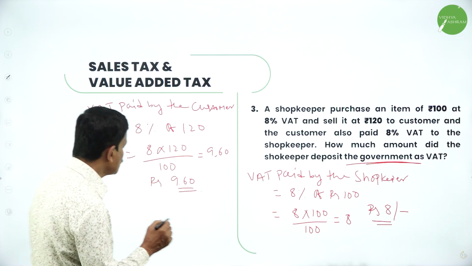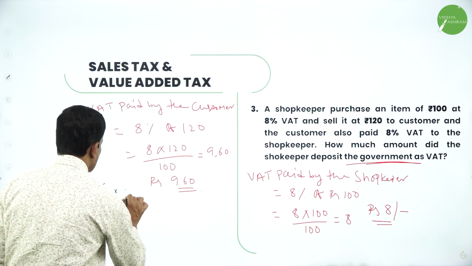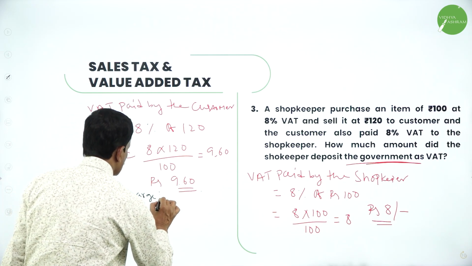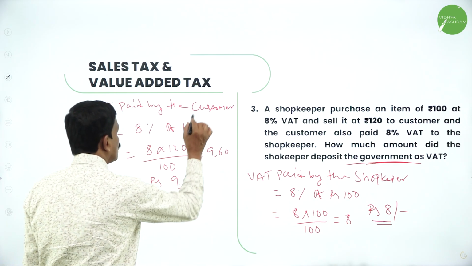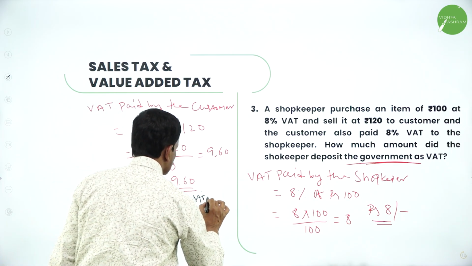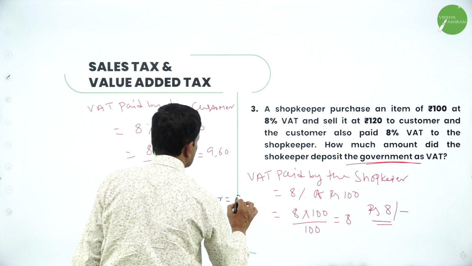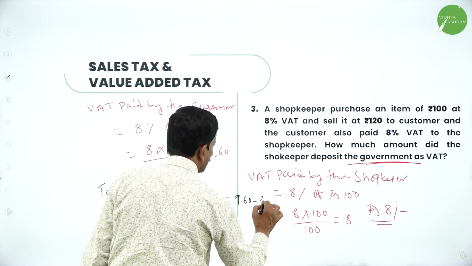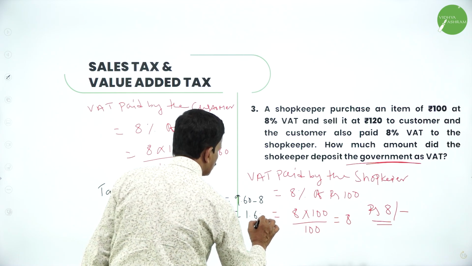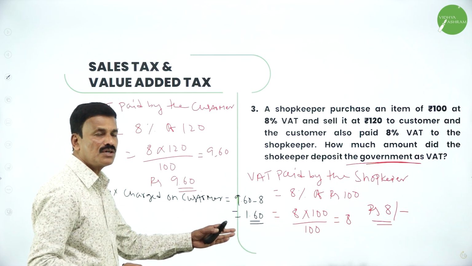So therefore the tax charged on the customer is equal to 9.60 minus 8, that's equal to 1.60. This is the tax charged on the customer.